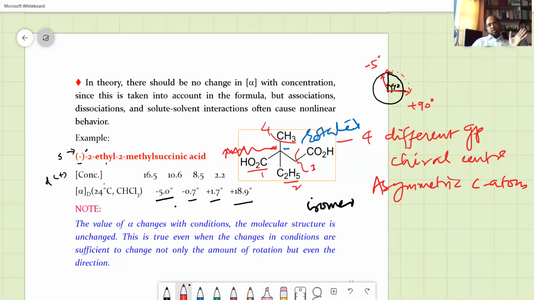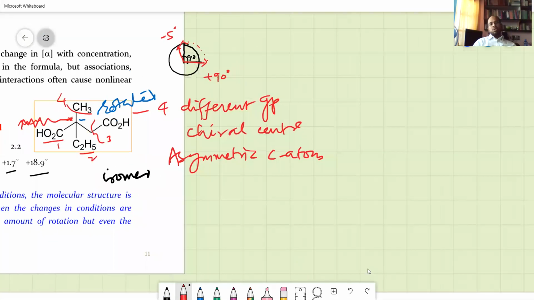So the light has moved to the left. Whether it moves to the left or right depends on the isomer, and that is the characteristic property of the asymmetric carbon atom.